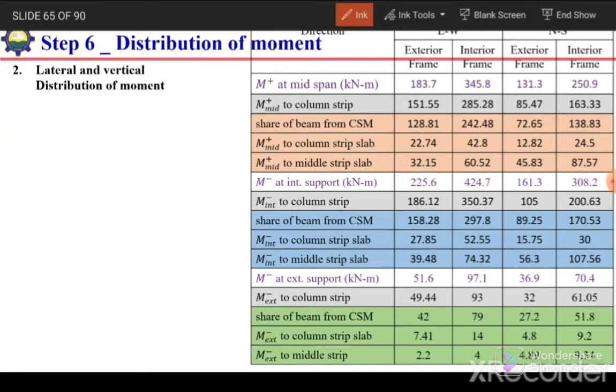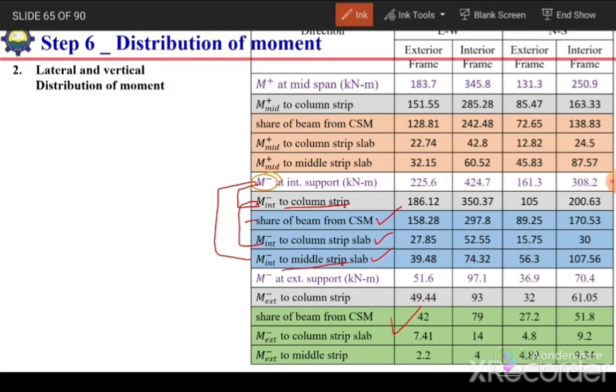So this was for positive moment. The similar procedure will be for interior negative moment. We will distribute this interior negative moment first to the column strip moment, then this column strip moment will be distributed into column strip slab and beam moment, and then the remainder will be distributed to the negative middle strip moment. So we will again have middle strip moment, column strip slab moment, and the moment resisted by the beam which is within the column strip.